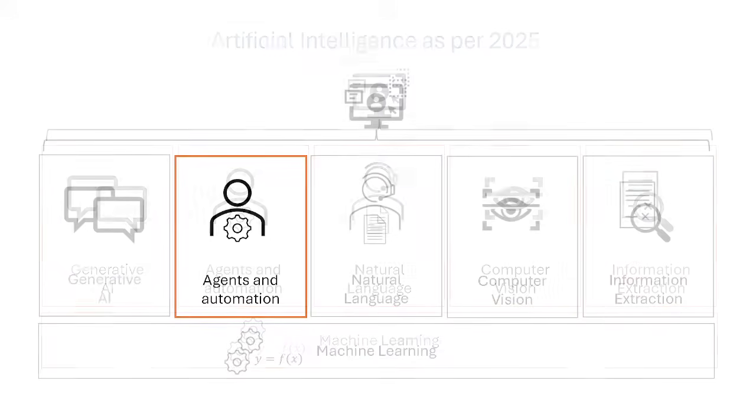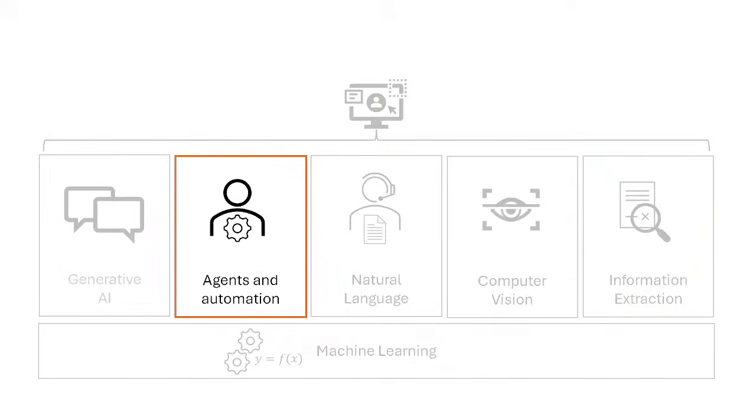Now, as I said, my today's focus is actually on agents and automation. So let me start with what an agent actually is, and how it is different from a normal generative AI application. If you have all these questions in your mind, you are going to get all the answers today, as well as you're going to get to know what kind of things we can do with an agent, what kind of customizations are possible, and what kind of programming languages and frameworks you can use if you are a developer and you want to develop an agent.